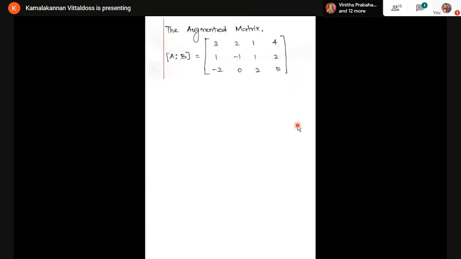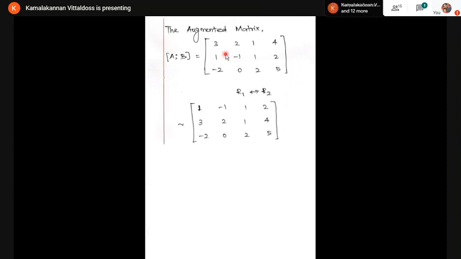Now I'm going to use the echelon form. I'm going to make this term 0 and here also 0, in the triangle form. For that I'm going to use elementary row operations. I'm going to interchange R1 and R2, since here I have 1 and here I have 3, for simplification. So I'm just interchanging row 1 and row 2.